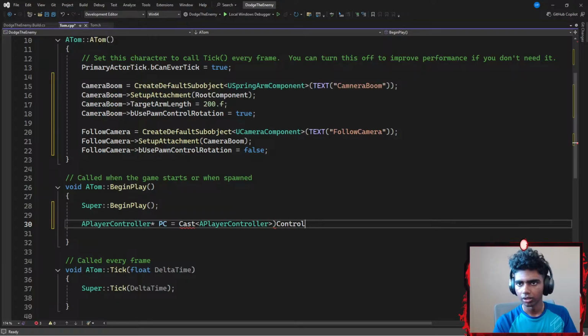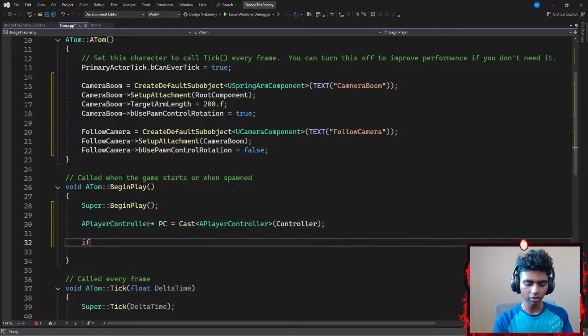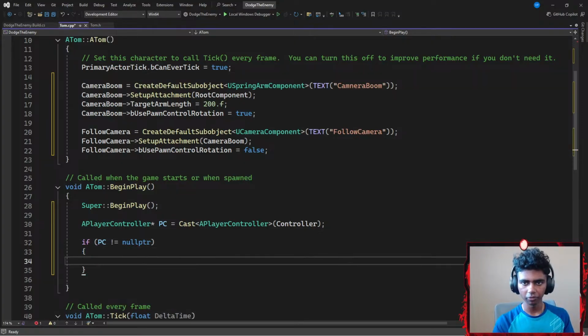There we go. Whoops, this is going to require a pair of parentheses, and then controller. Then end this with a semicolon. Next, I'm going to go with something like: if my player controller is not equal to a nullptr. If my player controller did not return null, then I'm going to do something. I'm going to add a null check to see if my UEnhancedInputLocalPlayerSubsystem